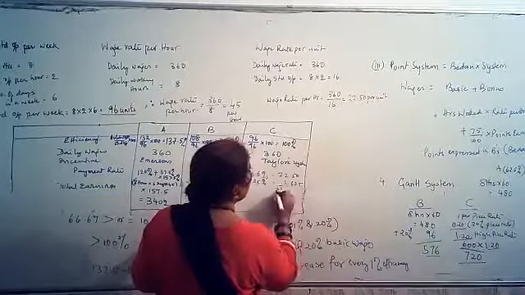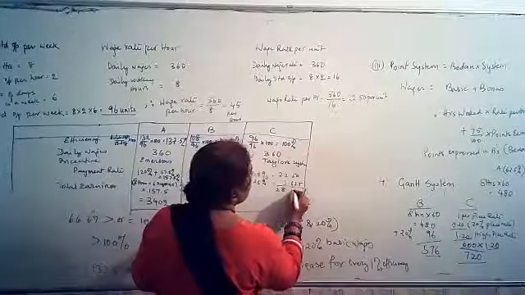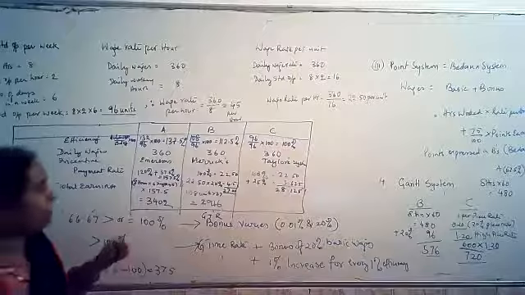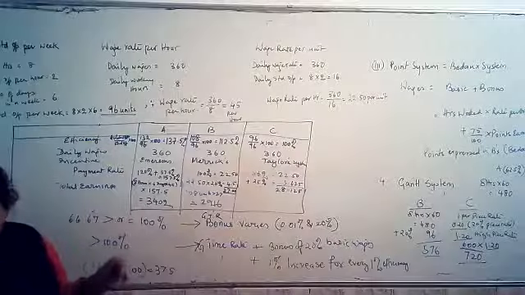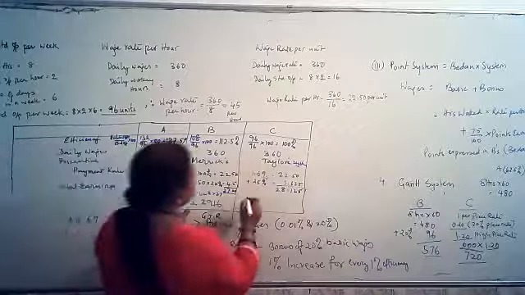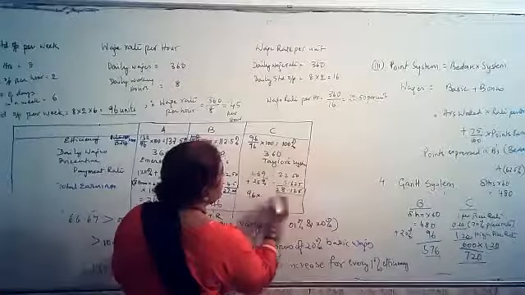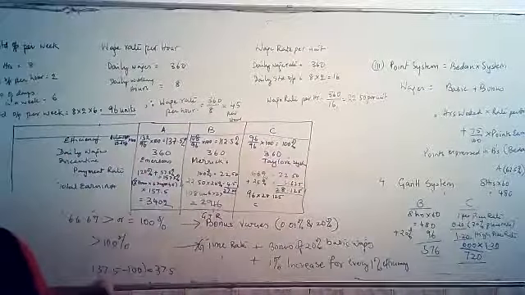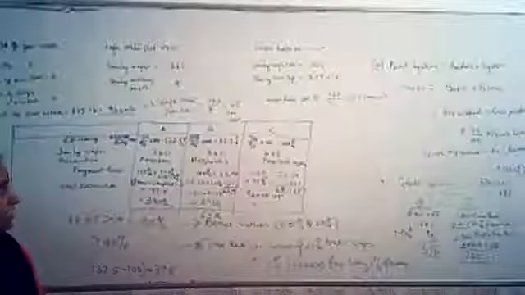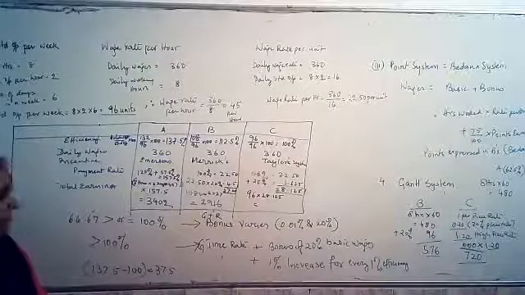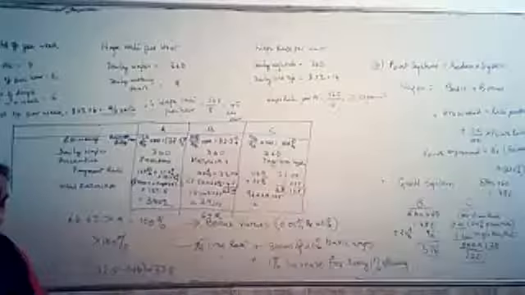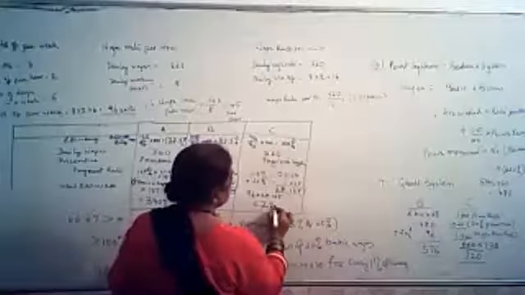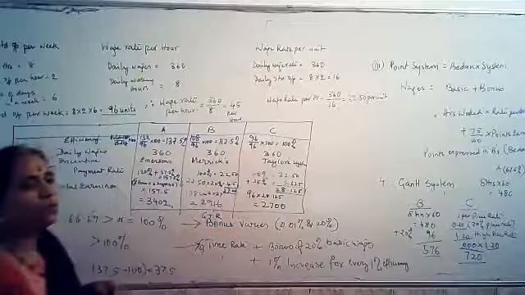5.625 added to it gives 28.125, which is the per unit rate. How many units has C manufactured? C has manufactured exactly 96 units. So 96 multiplied by 28.125. This is the payment for C. So total amount C will get is 96 multiplied by 28.125. That gives you exactly 2,700. This is the amount which is paid to C.